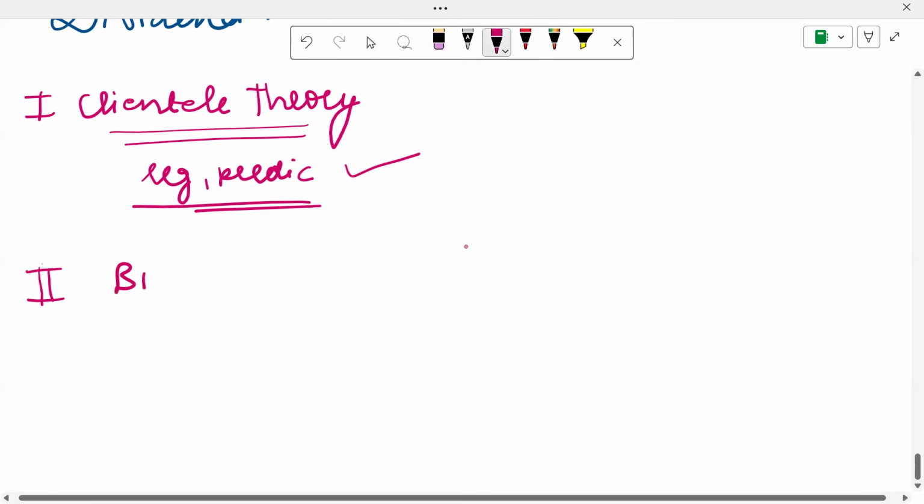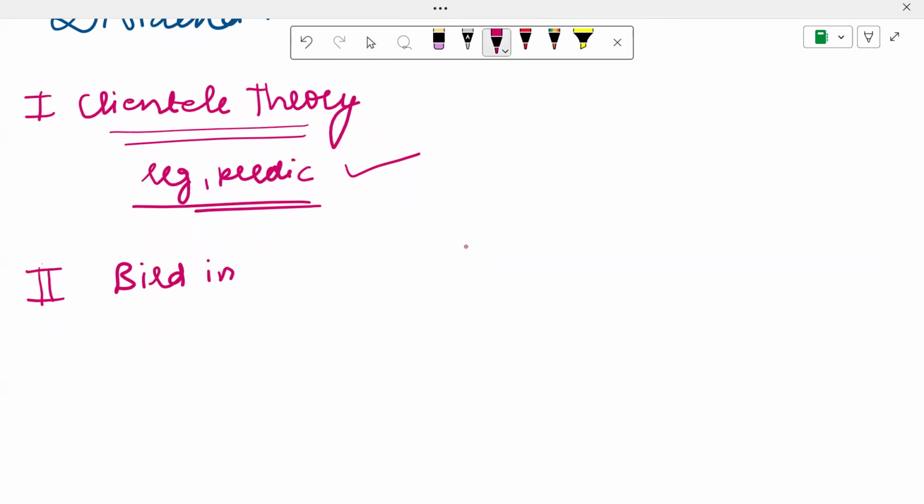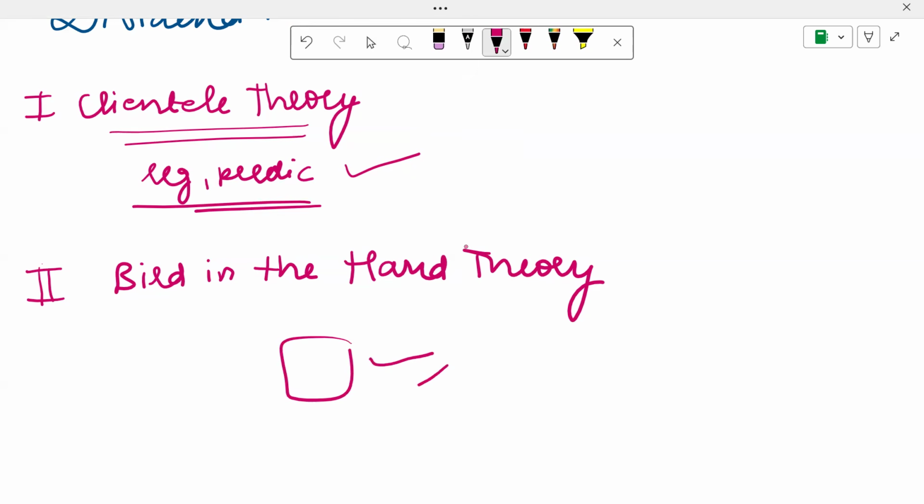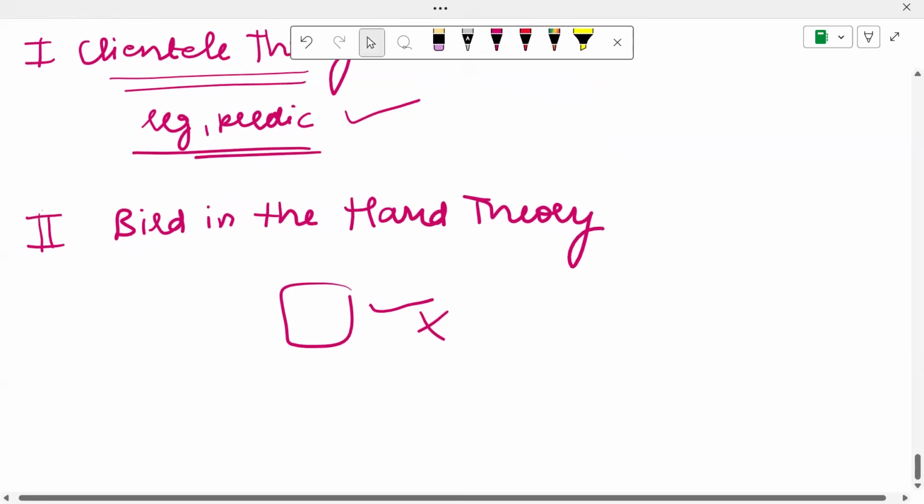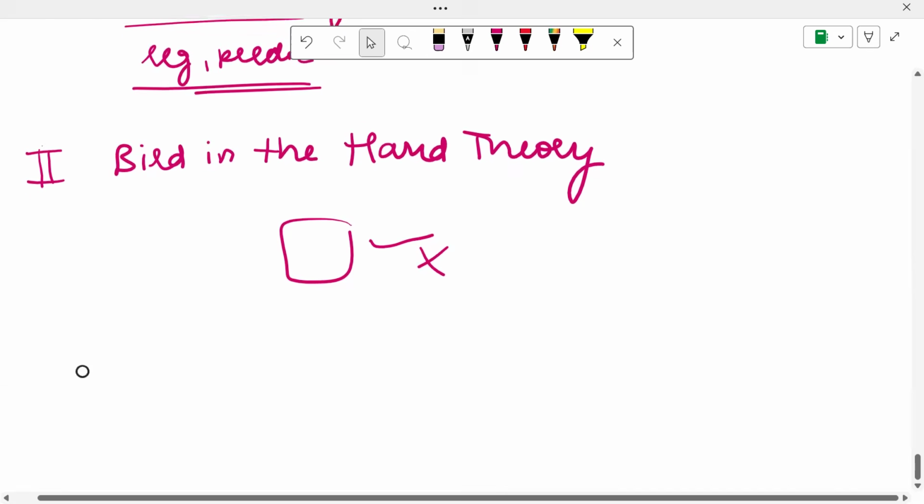Another theory is the bird in the hand theory. Bird in the hand theory, as the name suggests, tells that the shareholders actually prefer to have higher dividends and therefore lower capital gains, because cash dividend today is without risk. And maybe the company grows in the future, maybe it does not grow. So, bird in the hand, whatever the shareholders are getting now, they prefer that.